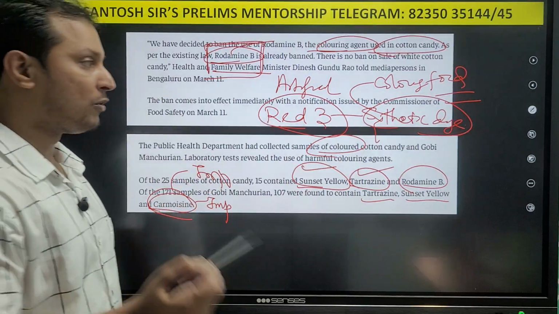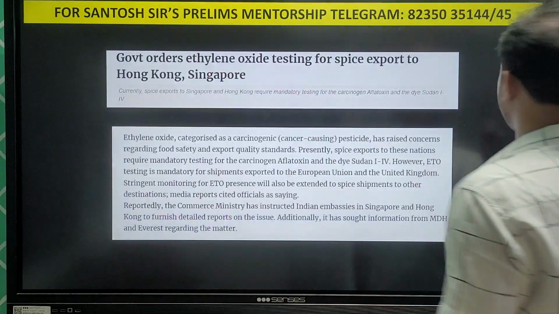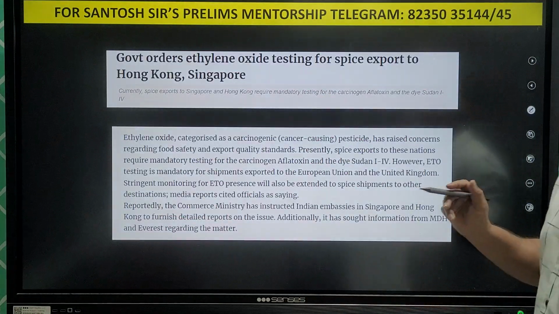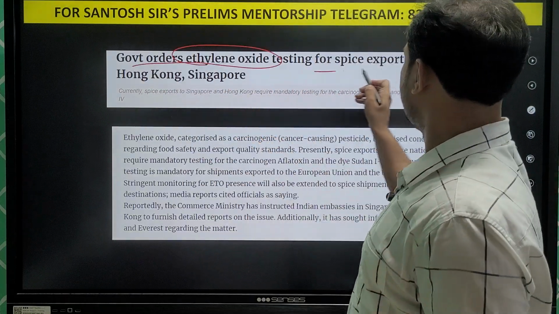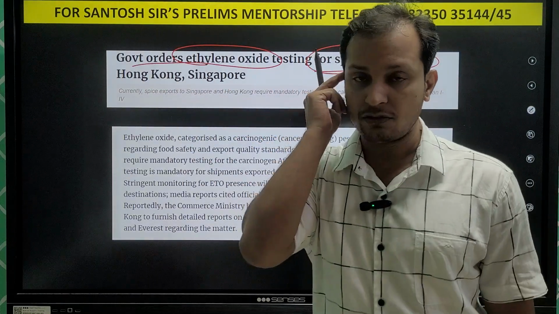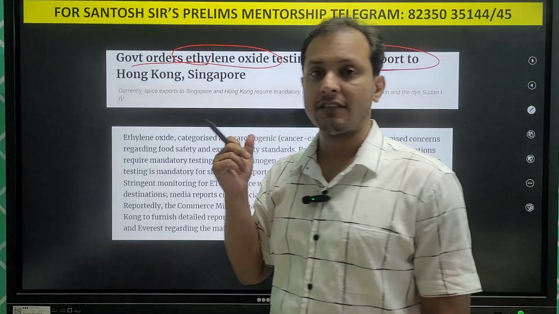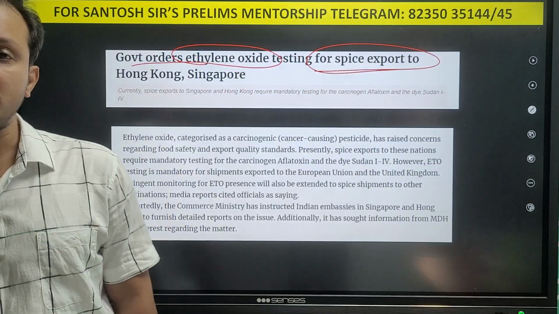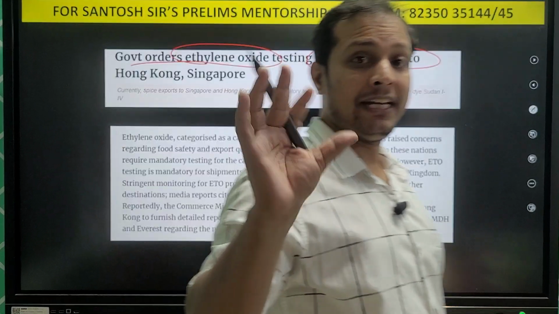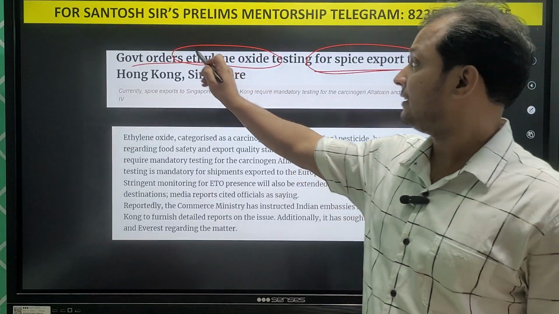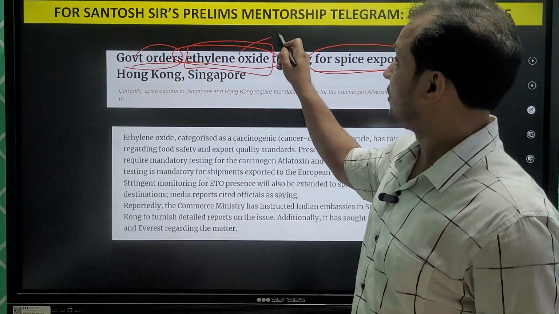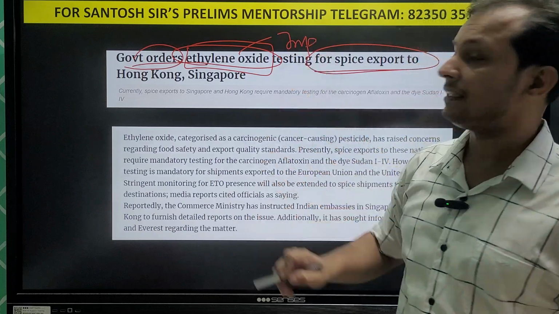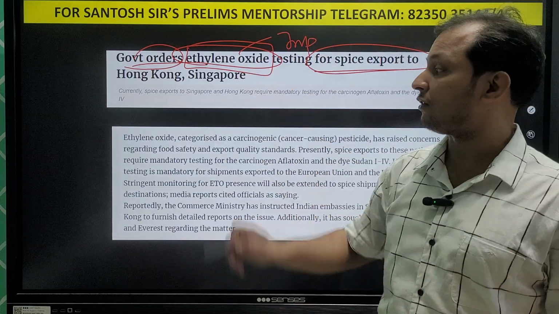Okay, one more topic which is in news for the last 2 years is, you can see here, government has ordered ethylene oxide testing in the spices export. Guys, you know that there were some concerns that spices which are getting exported from India may contain ethylene oxide. So government basically ordered a testing for ethylene oxide. So UPSC can ask you questions regarding ethylene oxide also.